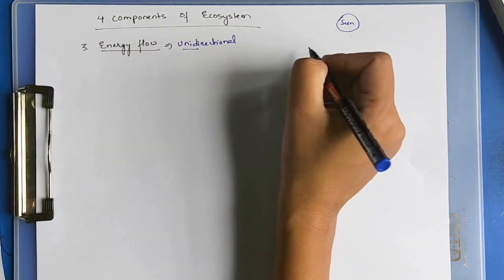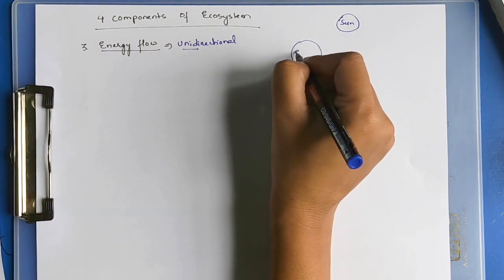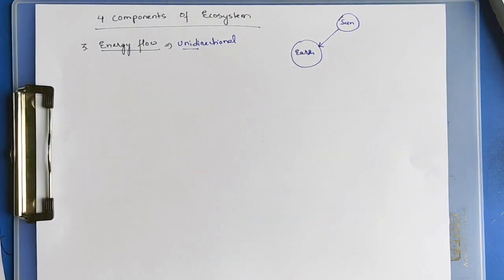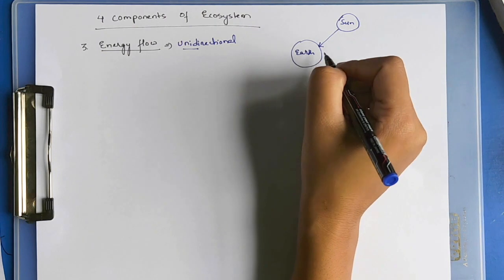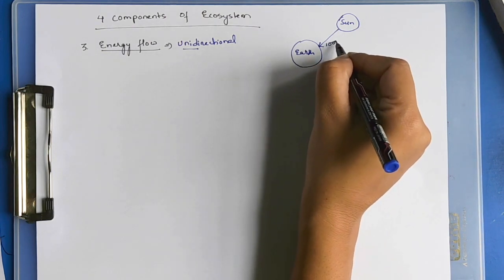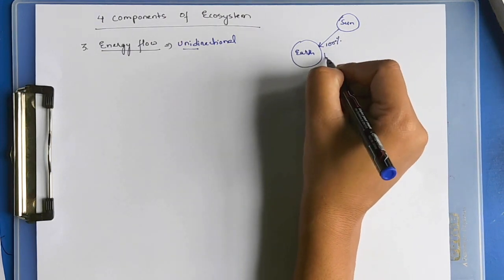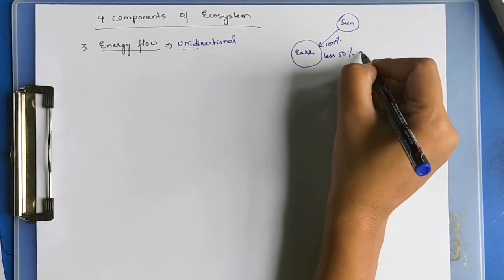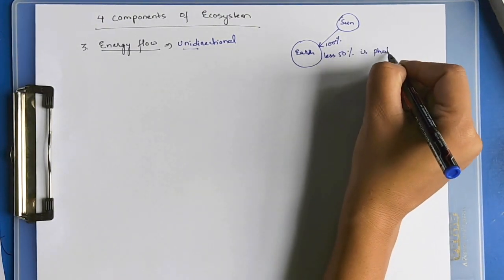It will go on. Let's say this is the Earth, with sunlight. Out of 100% of the sunlight entering the Earth, less than 50% is photosynthetically active.